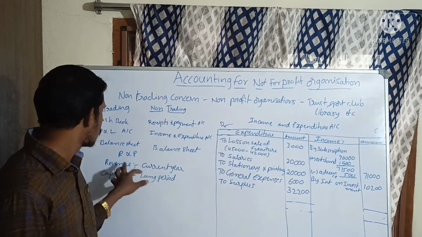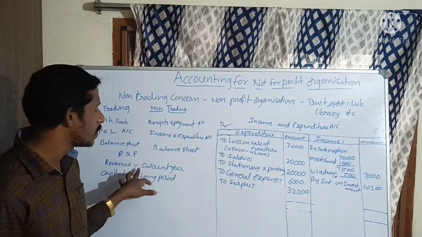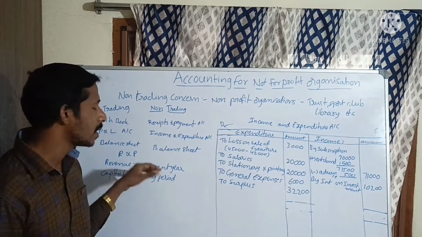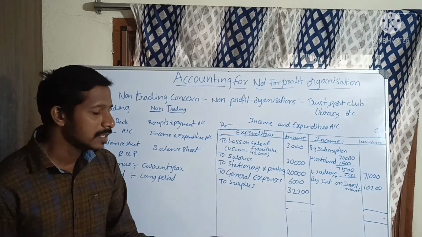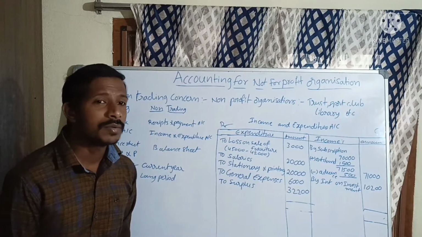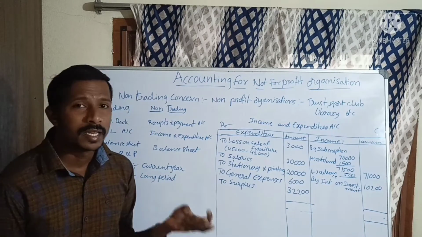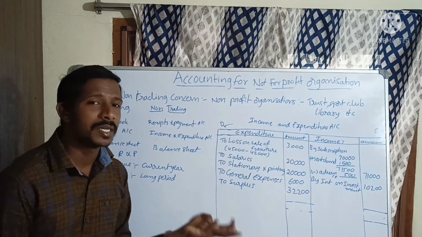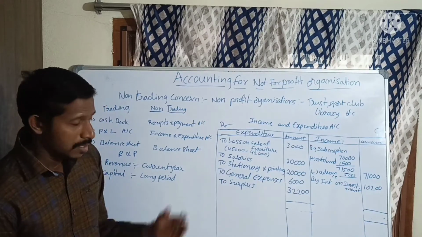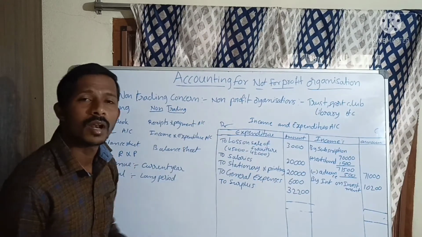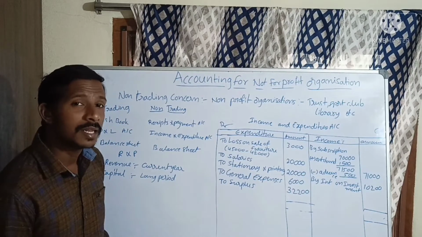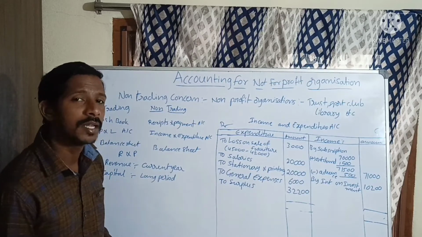Next, in the receipts and payments, there are revenue receipts and revenue payments. Revenue means current year receipts and current year payments. We call them revenue receipts and revenue payments, or revenue incomes and revenue expenditure. If it belongs to further years, the next year or a long period, we call it capital in nature. So we call them capital expenditure and capital income.